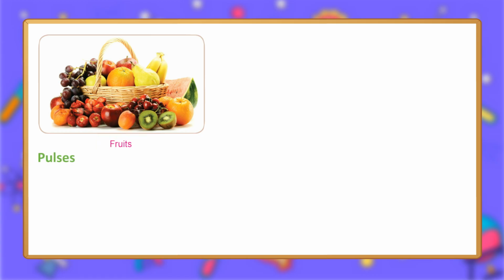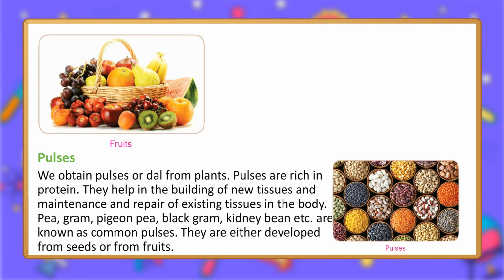Pulses. We obtain pulses or dal from plants. Pulses are rich in protein. They help in the building of new tissues and maintenance and repair of existing tissues in the body. Pea, gram, pigeon pea, black gram, kidney bean etc. are known as common pulses. They are either developed from seeds or from fruits.